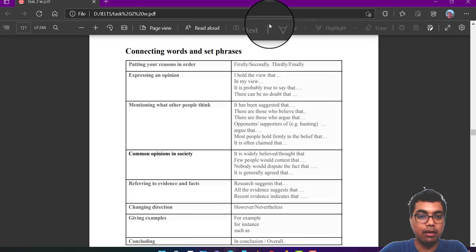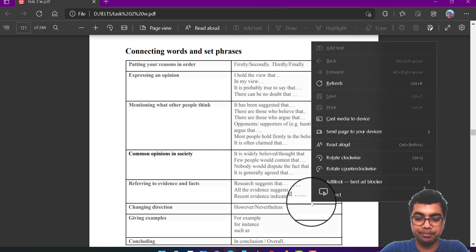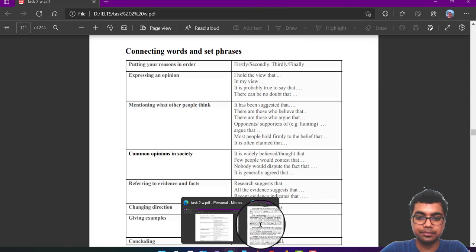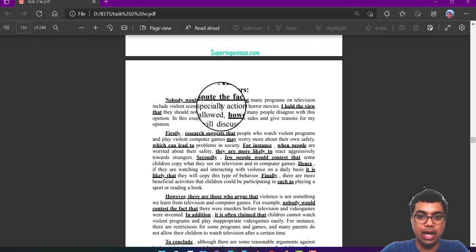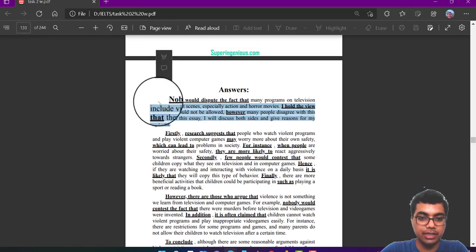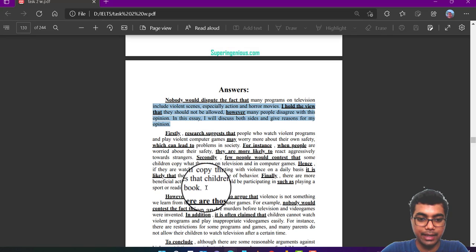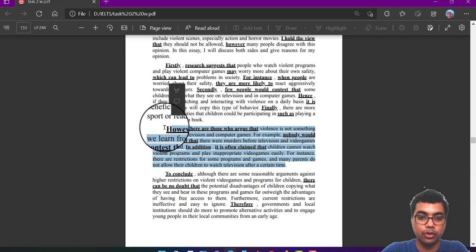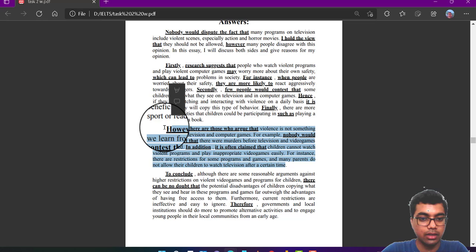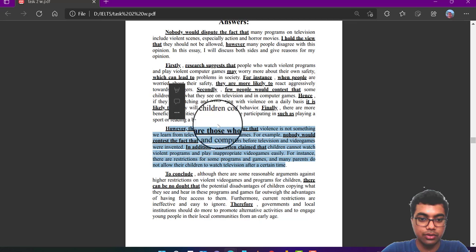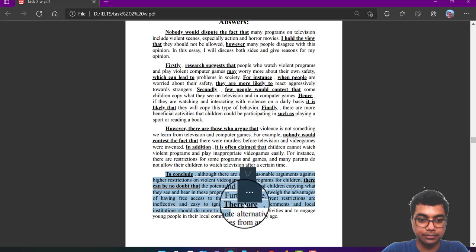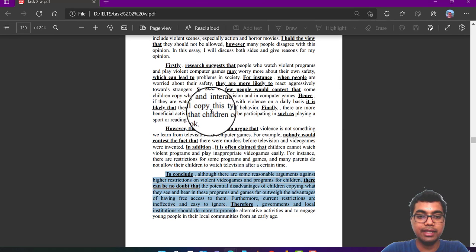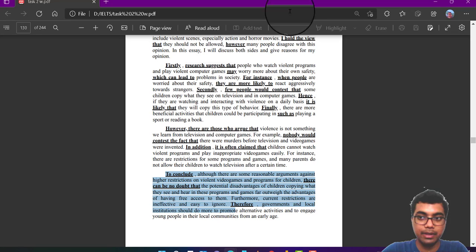The first and most important thing is that in writing a passage you are going to give an introduction. First is the introduction, after that is paragraph number 1 and then paragraph number 2. In paragraph number 1 and paragraph number 2 you are going to support your essay with your logic, with your own reasoning. These two paragraphs give examples of that, and at the end is a conclusion. So this is the four paragraph format.